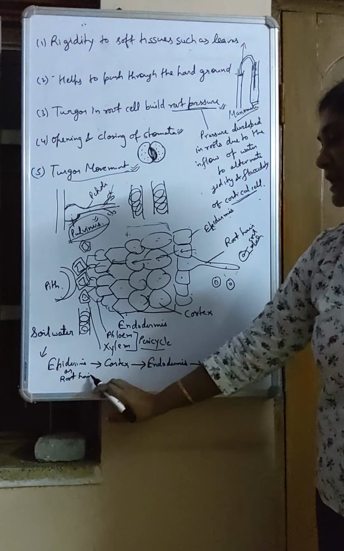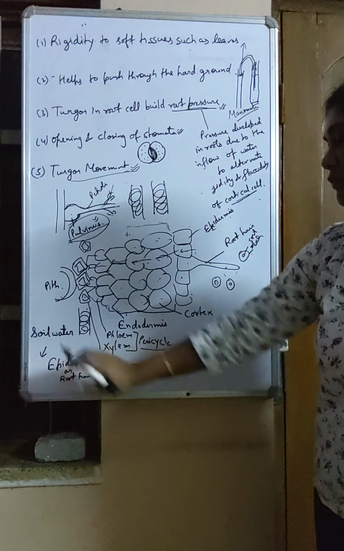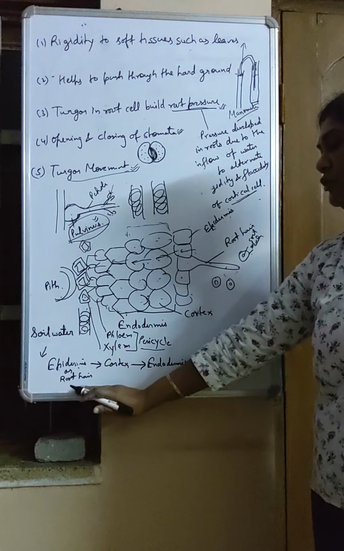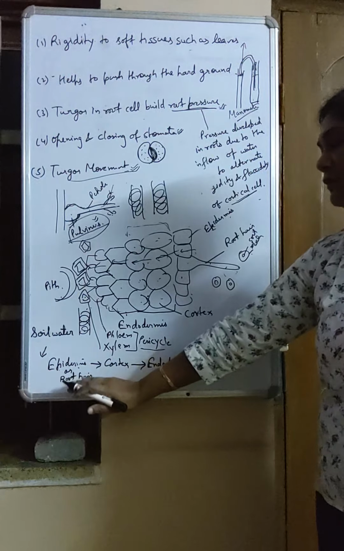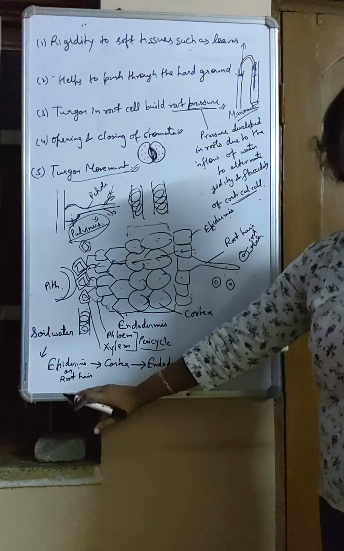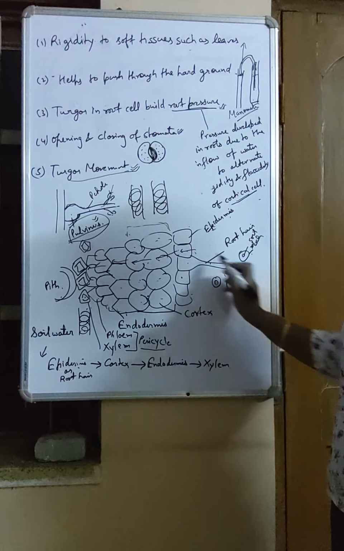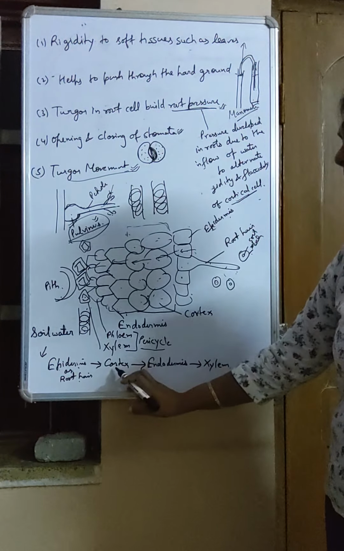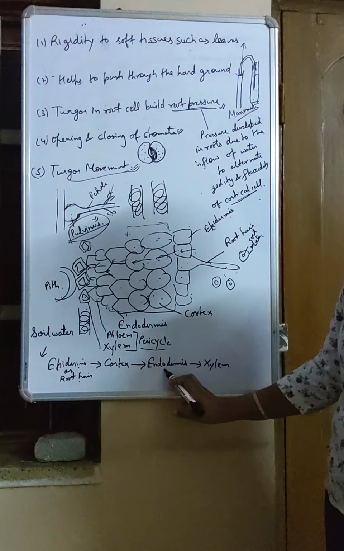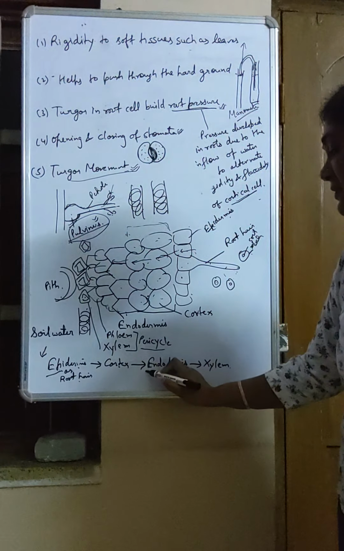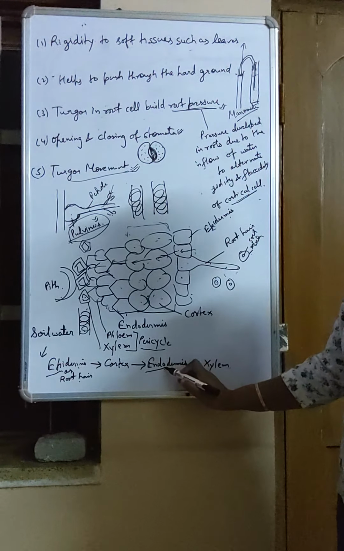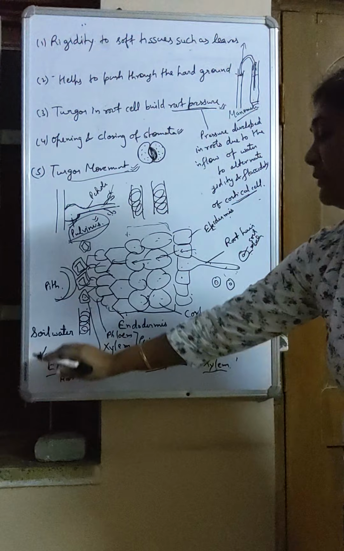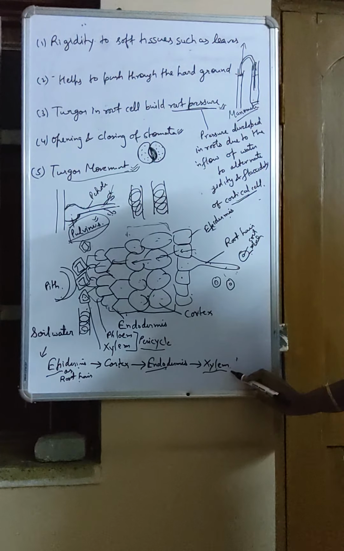So in the logical sequence, when it goes from outside to inside: soil water, epidermis or root hair. Normally they don't give both; either they will give epidermis or root hair. Or if you get both, then first write root hair and then epidermis. So epidermis or root hair, then cortex or maybe cortical cell, then endodermis. Now remember, this is epidermis, this is endodermis. Endo means inside. Finally at last you will get xylem. This is a frequently asked logical sequence question.